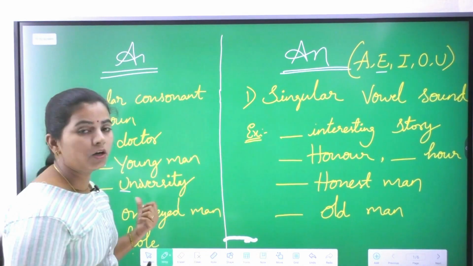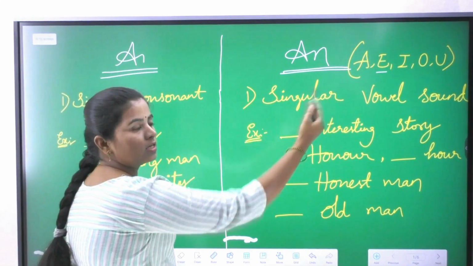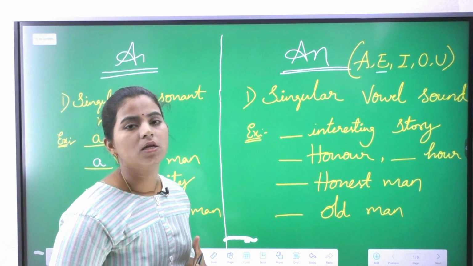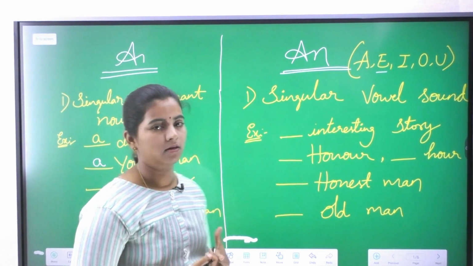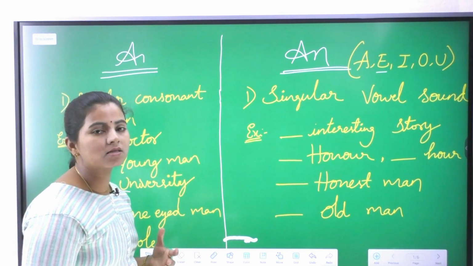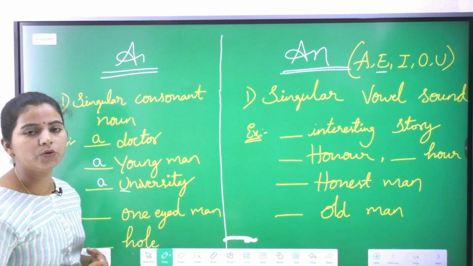Now, university. Though the letter is a vowel, the sound is not a vowel. The sound here is consonant, y sound again, so that's why we will write a university.